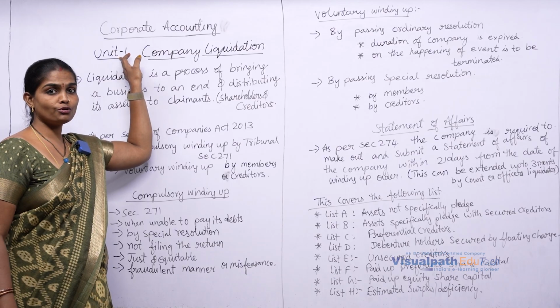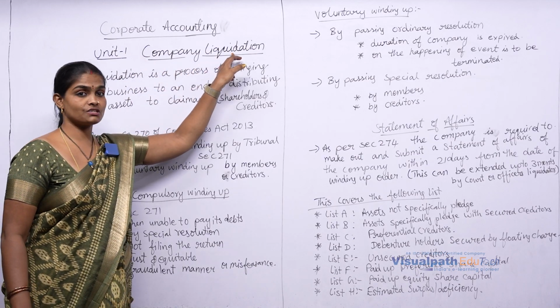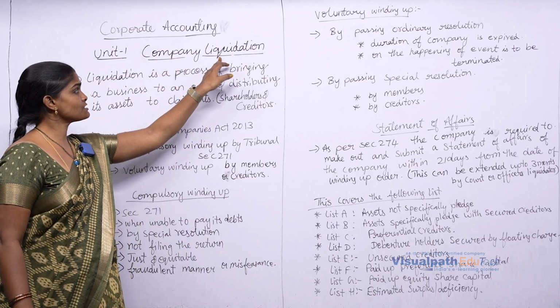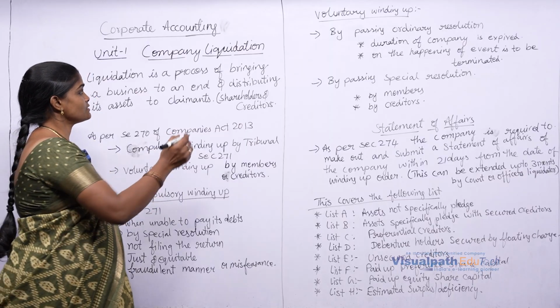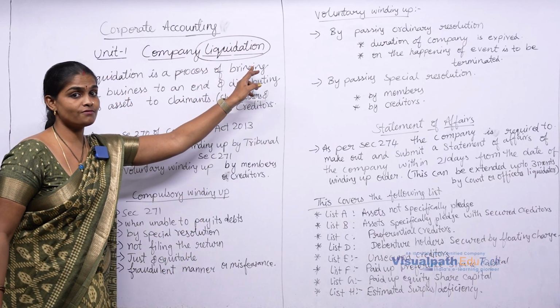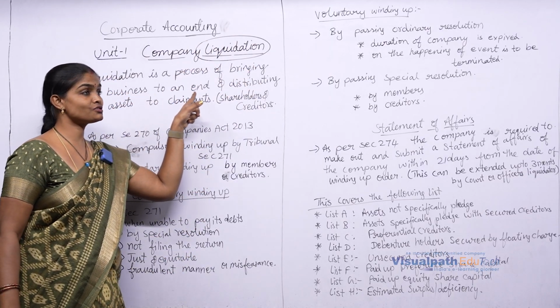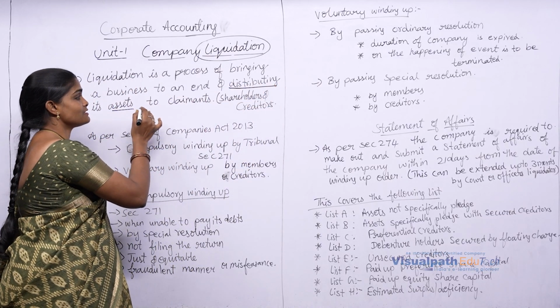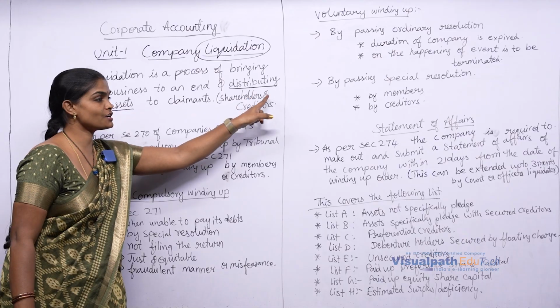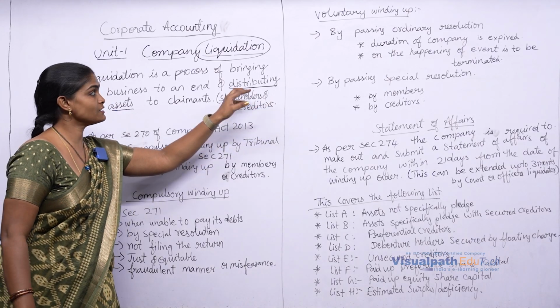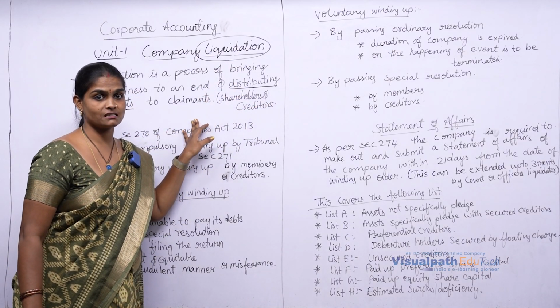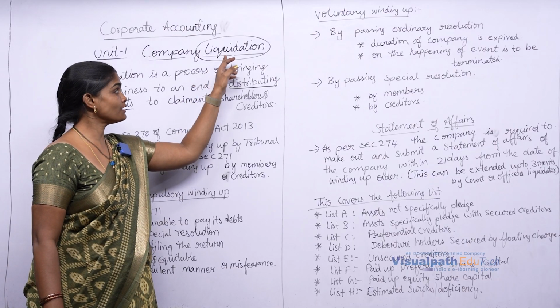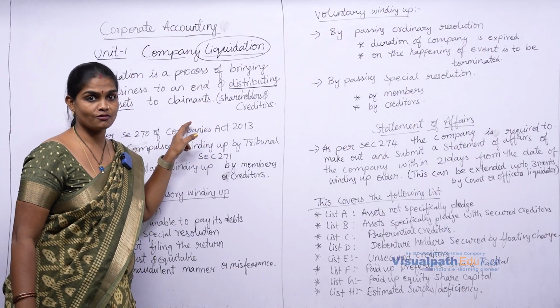Corporate accounting, unit 1, company liquidation. Clear? Company liquidation. So what is liquidation? Liquidation is a process of bringing the business to an end, and distributing all the assets to the claimants, that is shareholders and the creditors. This is nothing but winding up of business. Liquidation, putting the end to life of the business.